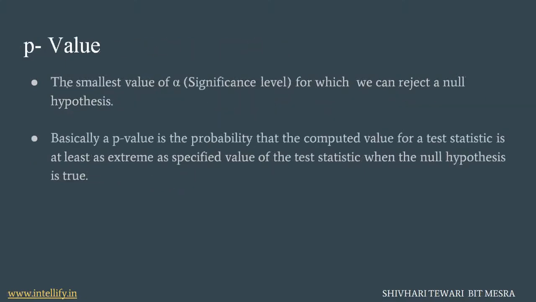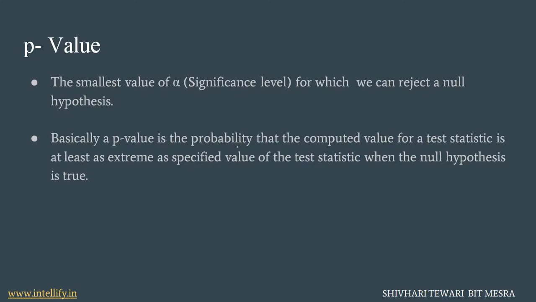Now, what is the p-value? The smallest value of alpha, that is the significance level, the probability of rejecting the null hypothesis, is known as the p-value. That means the smallest value of alpha for which we are going to reject our null hypothesis is called the p-value.